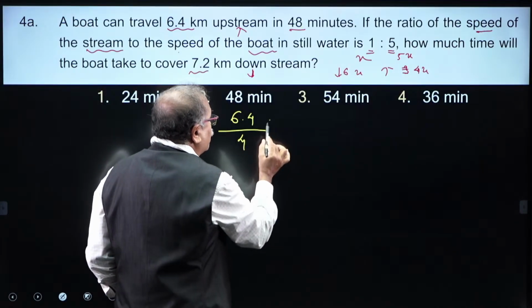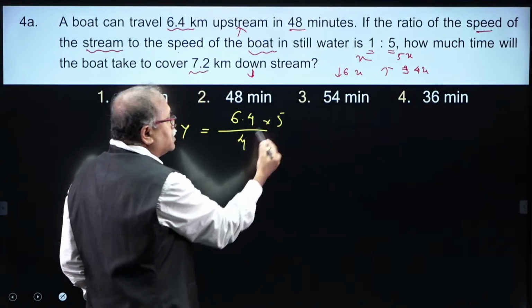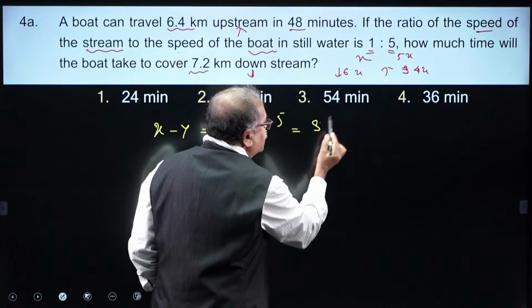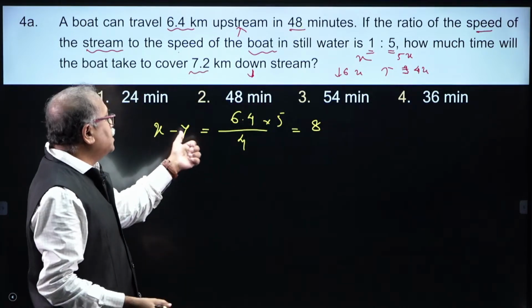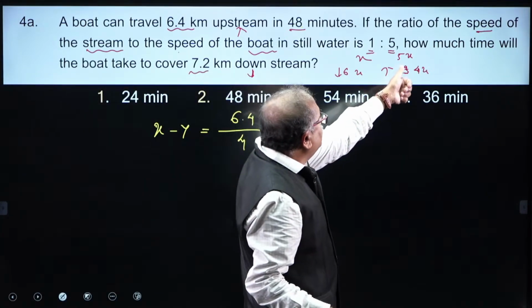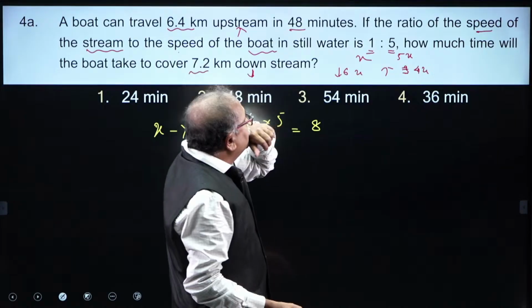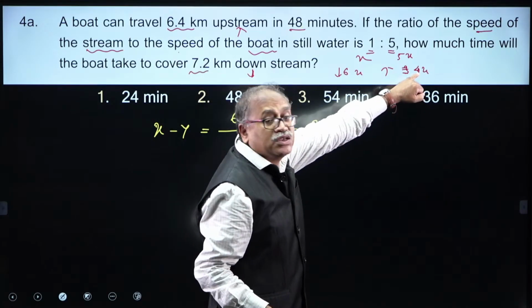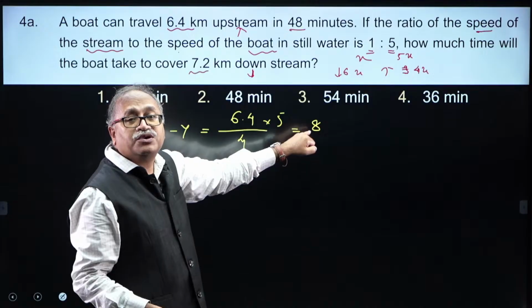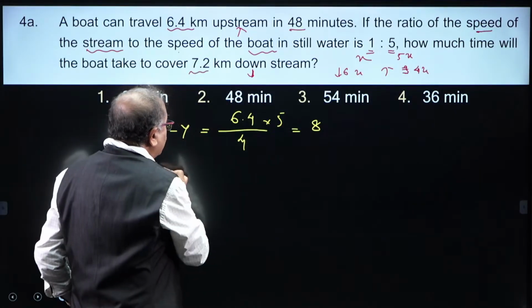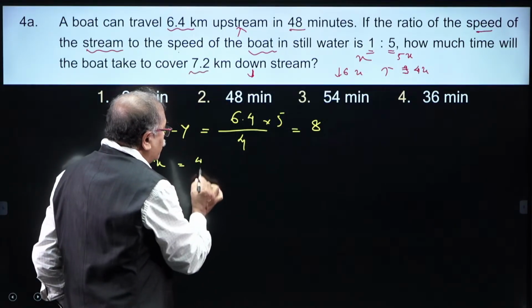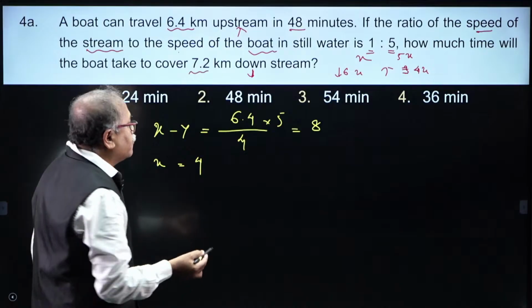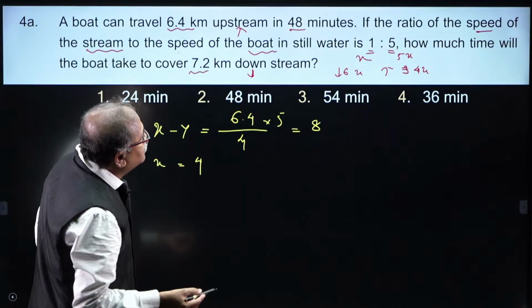So that is 4 by 5, that is 16, 5, 80, that comes to 8. So x minus y is 8 and I know that 4x is equal to 8, then x is equal to 4, and you also get y.